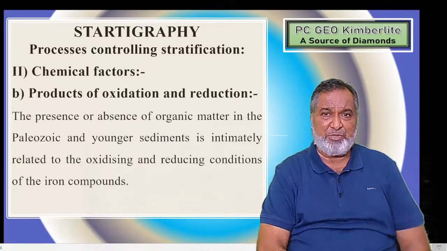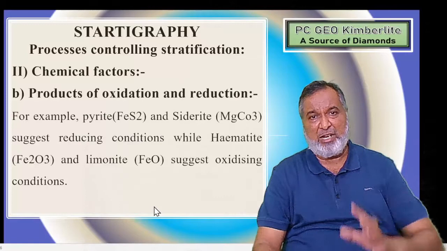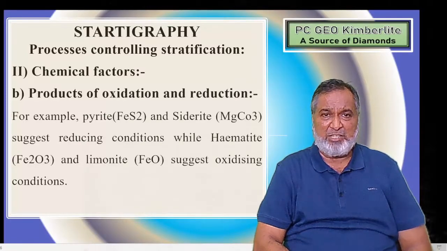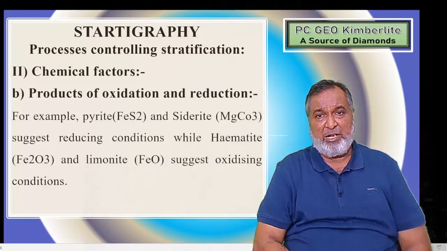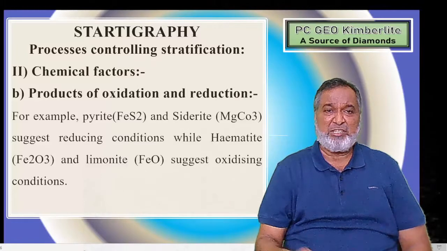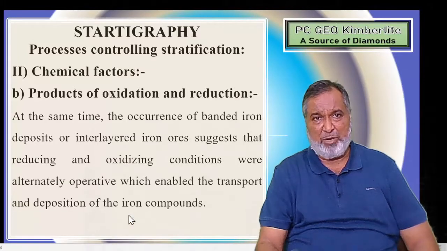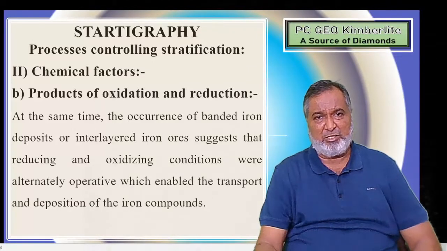The presence or absence of organic matter in the Paleozoic and younger sediments is intimately related to the oxidizing and reducing conditions of the iron compounds. For example, pyrite and siderite suggest a reducing environment, while hematite and limonite suggest oxidizing conditions. So remember these products formed by the oxidation and reduction processes.